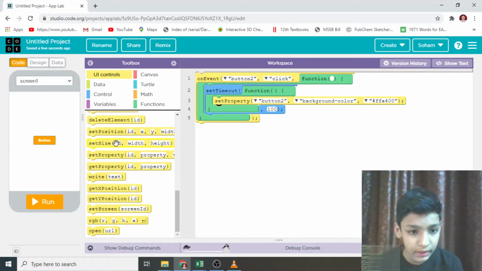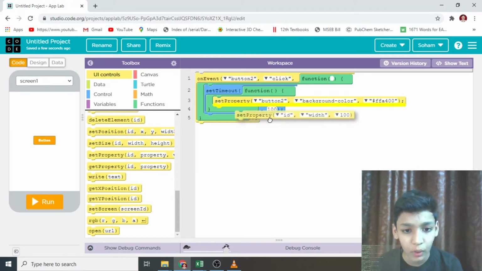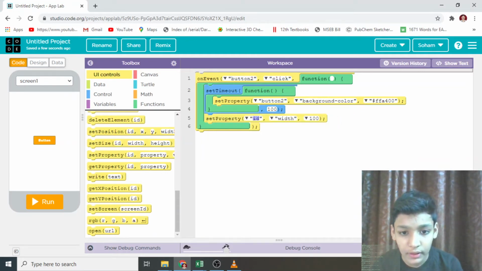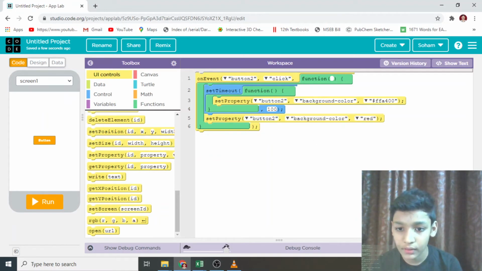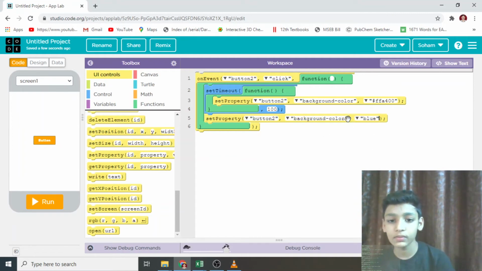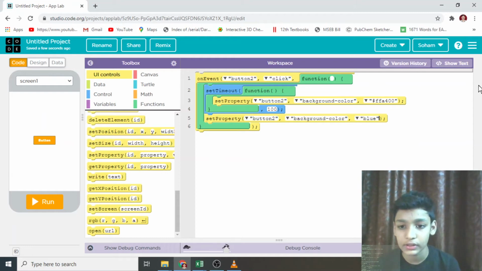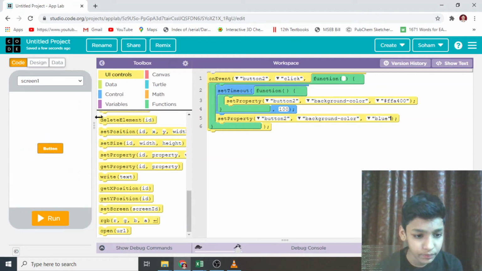Next we will need another set property. I will put it here, and the ID will be button 2, background color, and I will choose blue. We can choose it according to our choice. So next we will run our program.